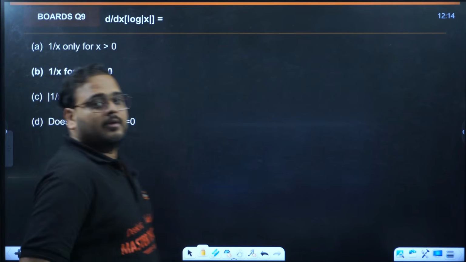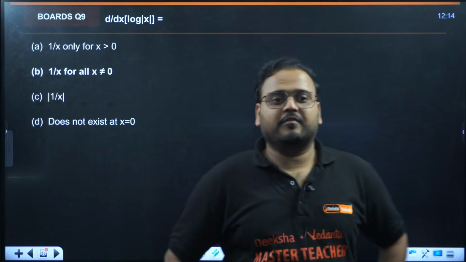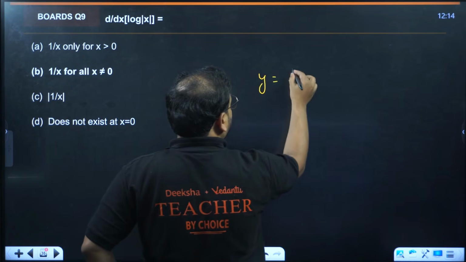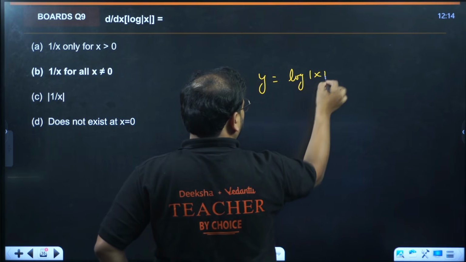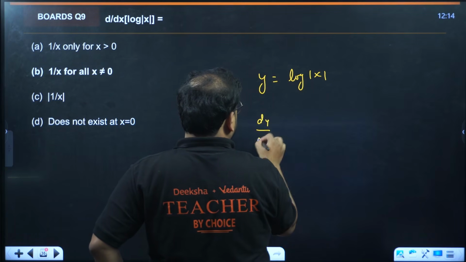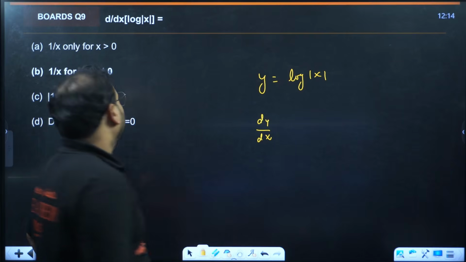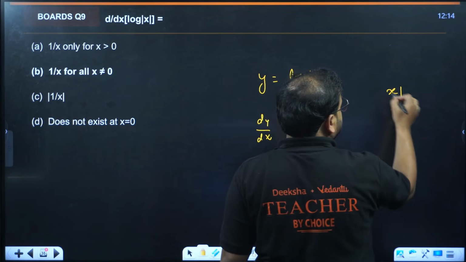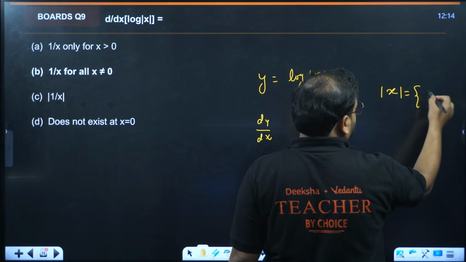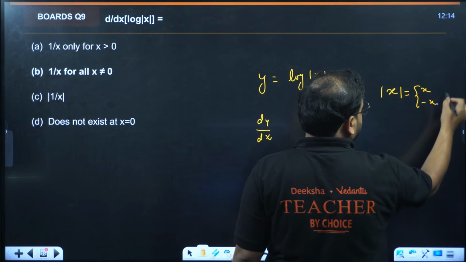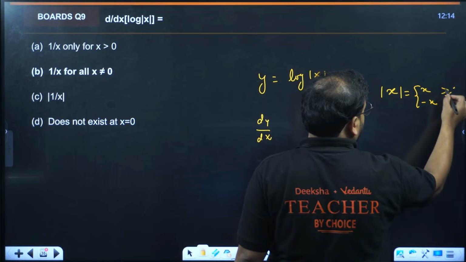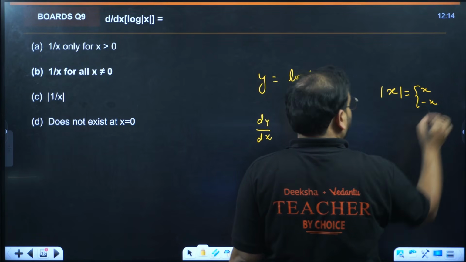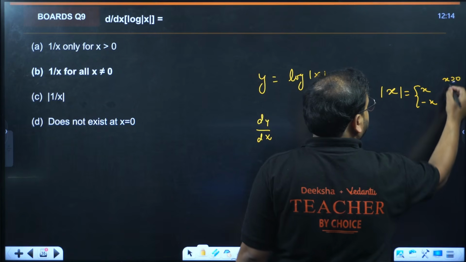Next, derivative of log of mod x. We have y equals log of mod x. Derivative of this will be what? First of all, mod x has two definitions: x for x being positive, and minus x for x being negative.